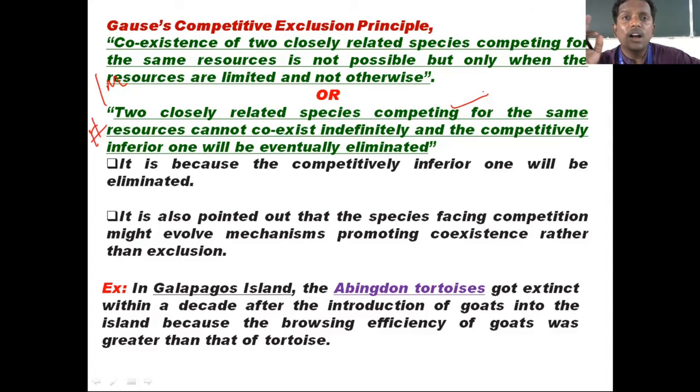So there was competition between the Abingdon tortoise and these goats, because the browsing efficiency of goats was very much greater than that of the tortoise. As a result, what happened? This Abingdon tortoise got extinct. So I just want you to see this video of how the Abingdon tortoise and goats were there on this Galapagos Island.